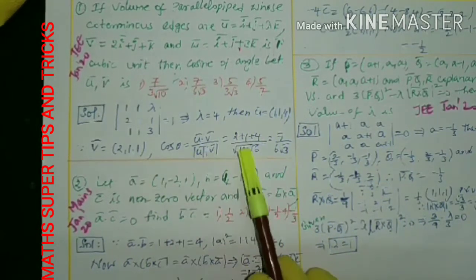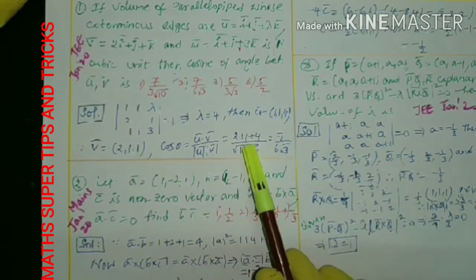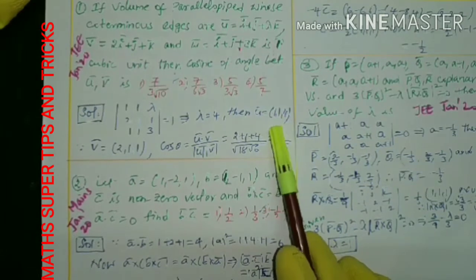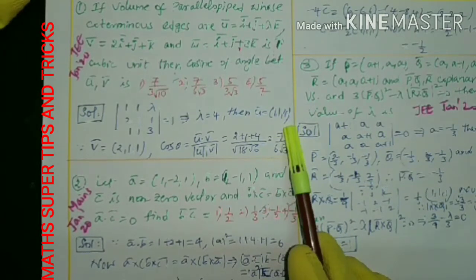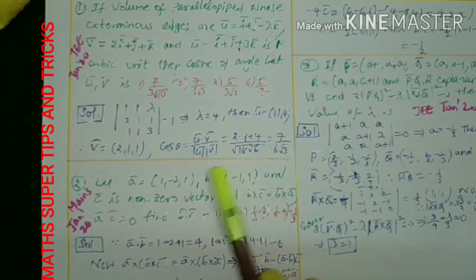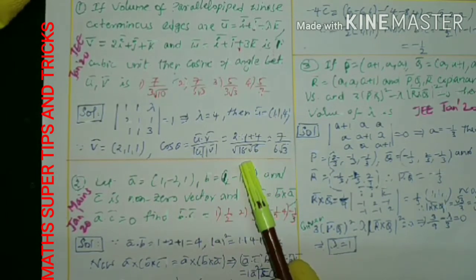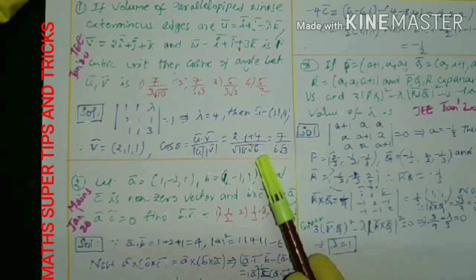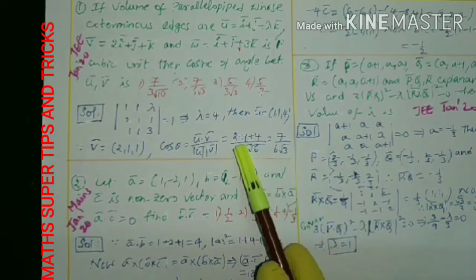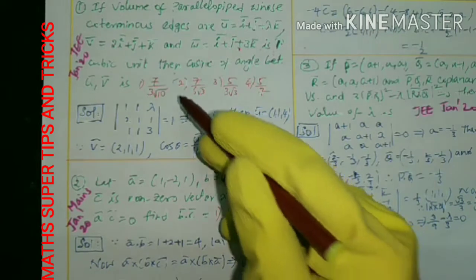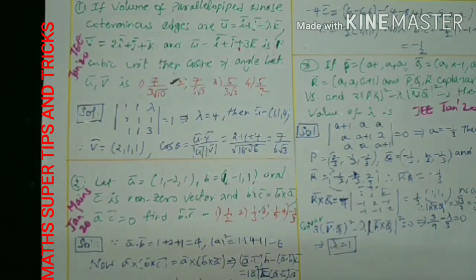1 into 2 is 2, plus 1 into 1 is 1, plus 4 into 1 is 4, by root over modulus: 1 plus 4 plus 4 square 16, which means root 18, and here 4 plus 1 plus 1, root 6. Root 18 we can write as root 6 into root 3, so that becomes root 6 into root 6, which is 6, into root 3. 4 plus 3 is 7, so 7 by 6 root 3. Which option is that? That is the second option. So simple, but you have to know what the given data is.